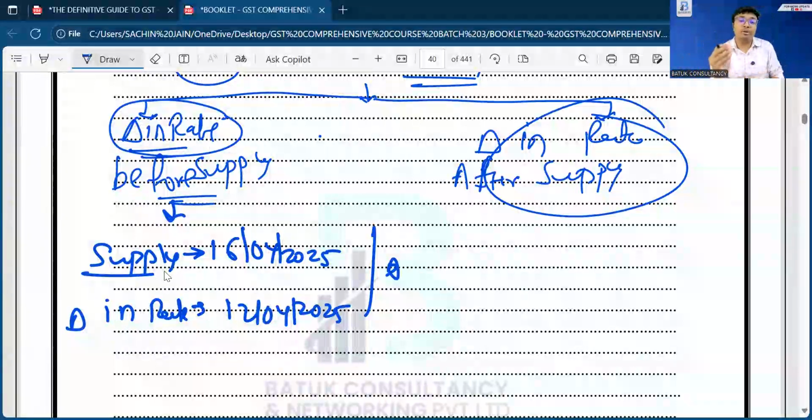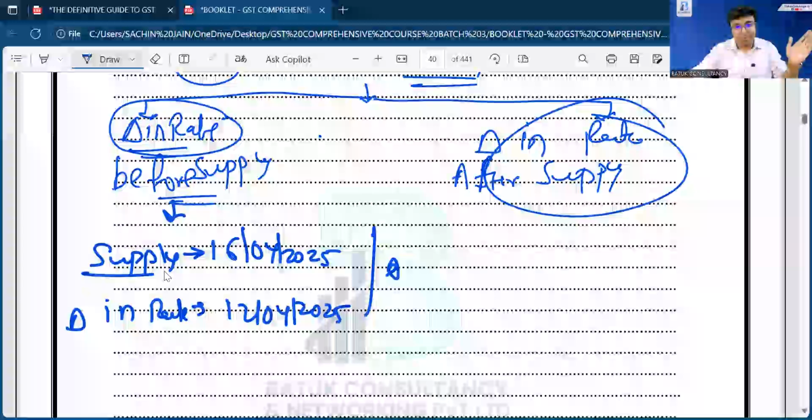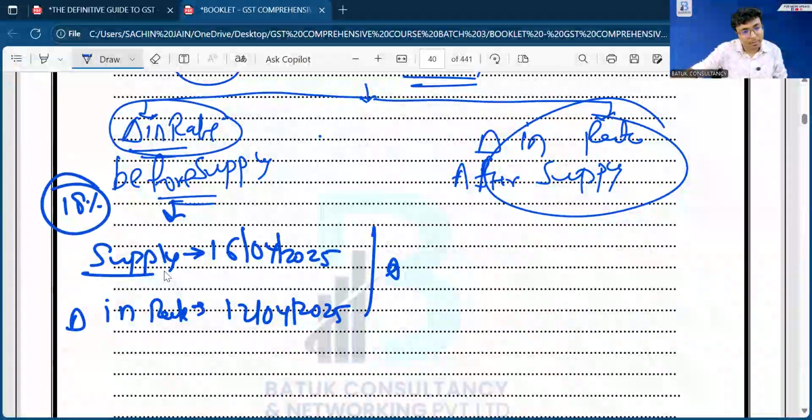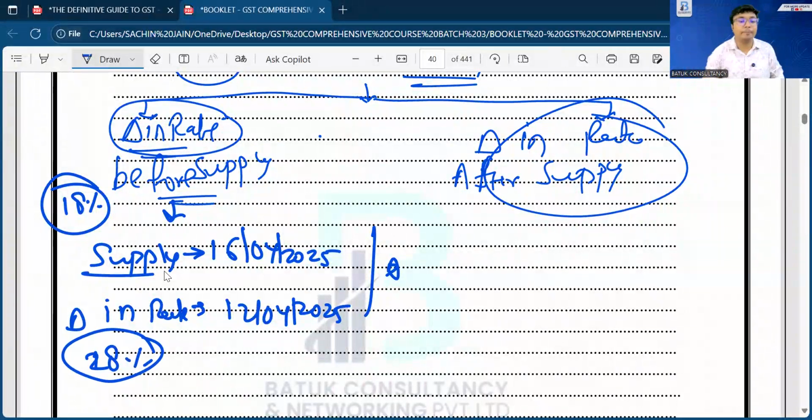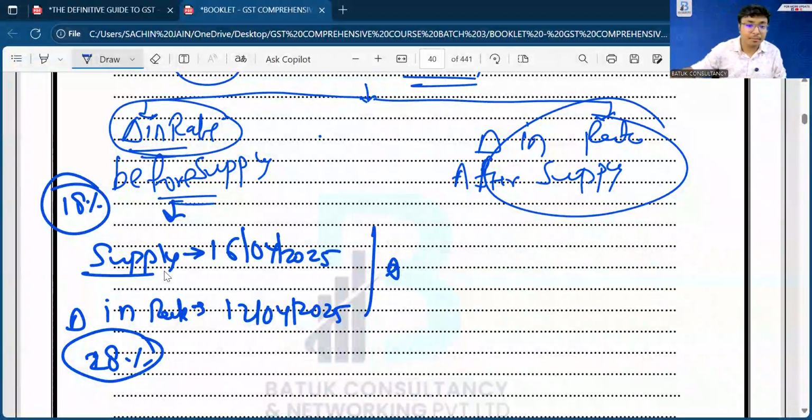In that case, without referring to the law or this section, as per your common sense, what will be the rate of GST applicable? Suppose earlier the GST on that specific product was 18%, but from 12th of April 2025, the government has implemented the rate of 28%, and the taxpayer has made the supply after the change. So you can say the change in rate of tax is before supply.